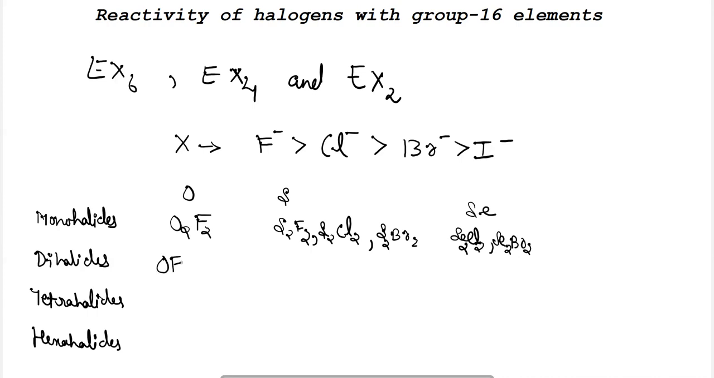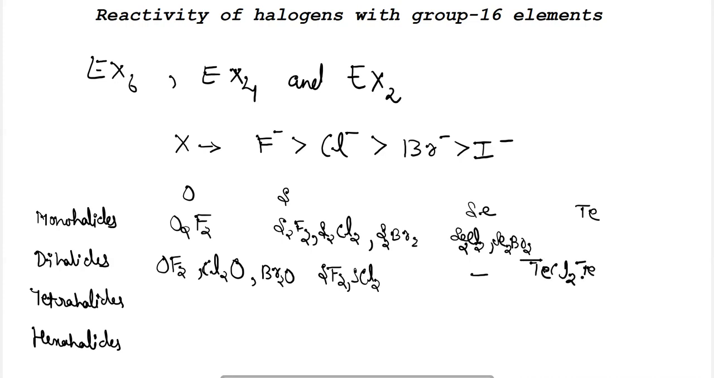Dihalides can be formed by oxygen: OF2, Cl2O, and Br2O. While sulfur can form dihalides such as SF2, SCl2. Selenium does not form any dihalides, while tellurium can form dihalides such as TeCl2, TeBr2, and polonium also the same, PoCl2 and PoBr2 can be formed by them.